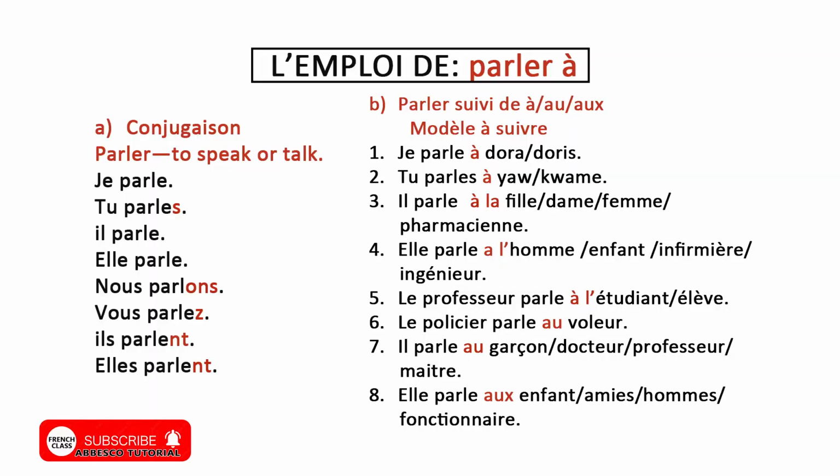For example, je parle à Doris, meaning I speak to Doris or I talk to Doris. You can also say je parle à Dora, I talk to Dora or I speak to Dora.